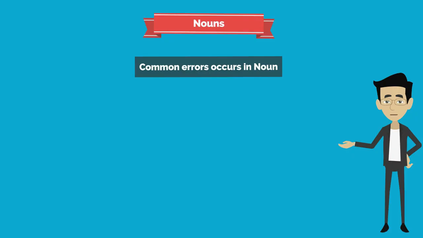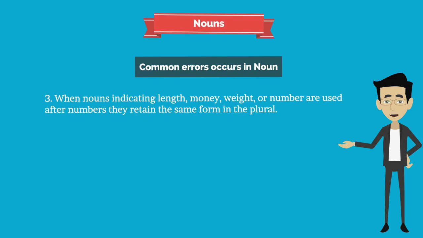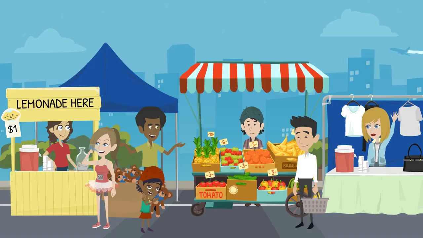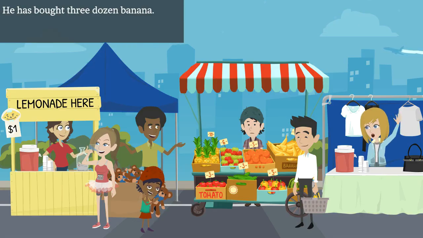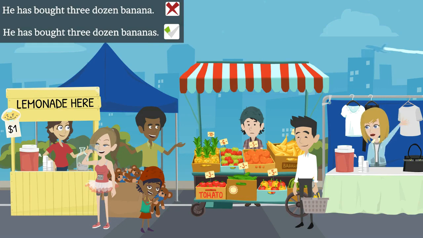Third, when nouns indicating length, money, weight or number are used after numbers, they retain the same form in the plural. For example, he has bought 3 dozen banana. This is incorrect. He has bought 3 dozen bananas. This is correct.